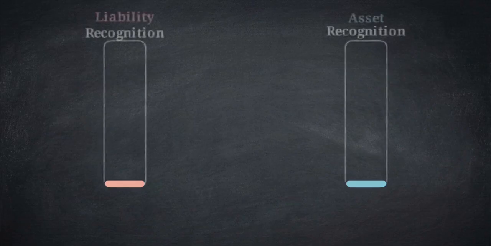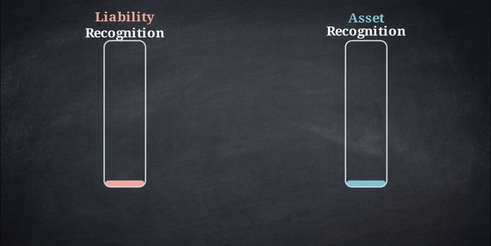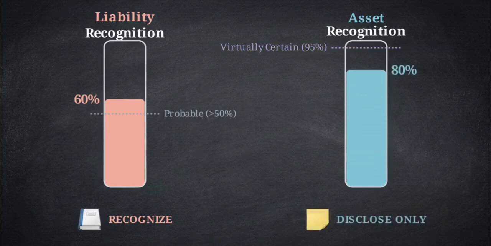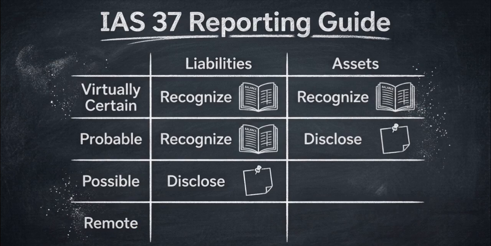This matrix serves as a summary of how probability dictates the accounting treatment for these items. It maps the different levels of likelihood against the required action for both assets and liabilities. This framework provides a clear path for deciding when to ignore, disclose, or recognize an item based on its specific probability. While complex cases still require professional judgment, this matrix is the starting point for navigating the reporting requirements of IAS 37.